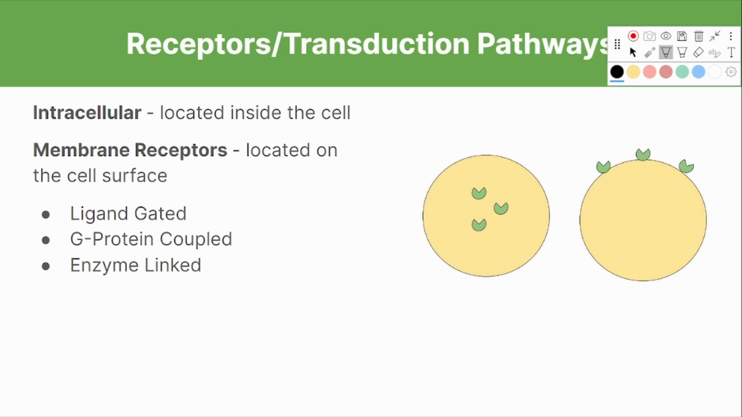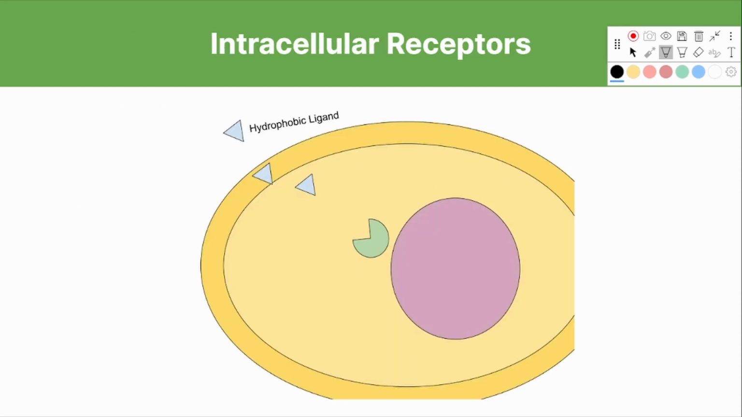Now that leads us nicely into the various different types of receptors. There are two main types of receptors. The first of which is the intracellular receptor, which is located on the inside of the cell, and the second of which is the membrane receptor, which is located on the cell surface or membrane, as we can see here and here. Now there are three different types of membrane receptors, which include ligand-gated ion channels, G-protein coupled receptors, and enzyme-linked receptors. So, let's take a closer look at these various types of receptors and see how they affect the cell communication pathway, starting with intracellular receptors.